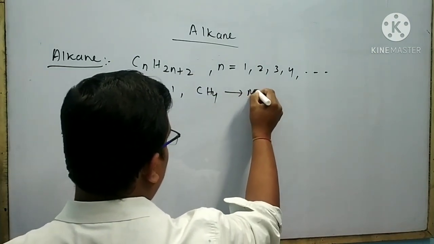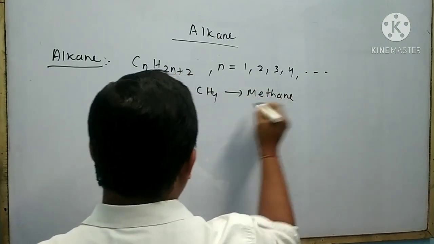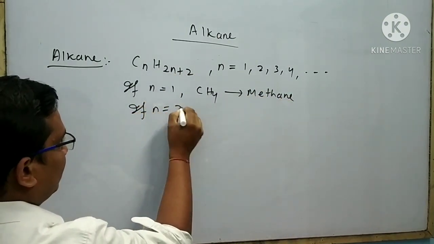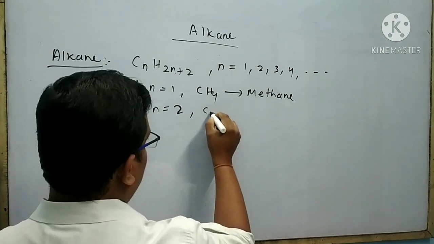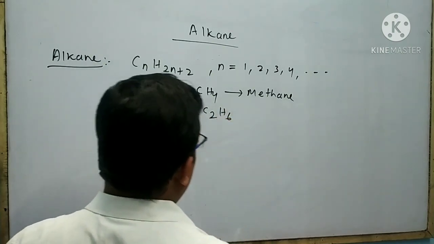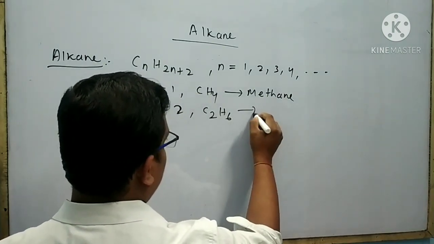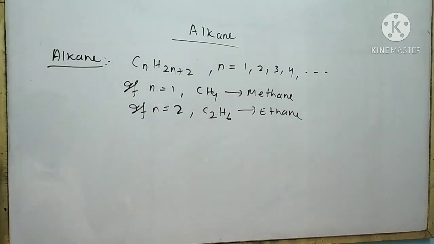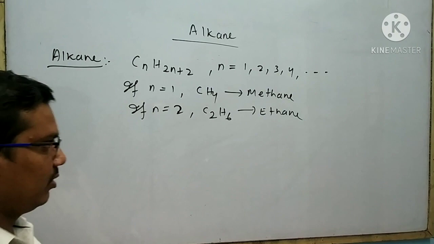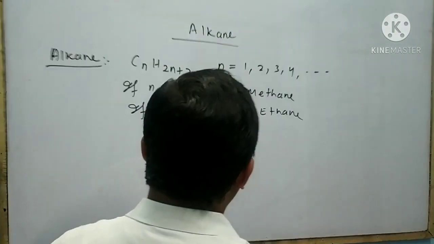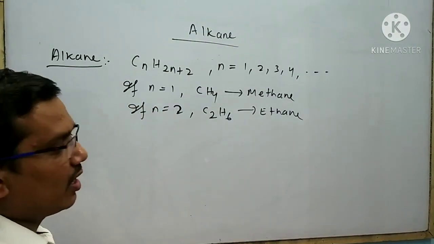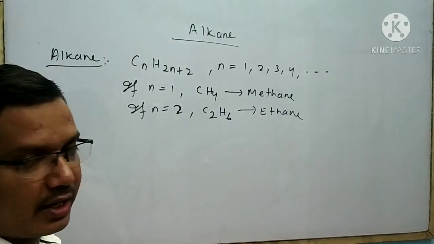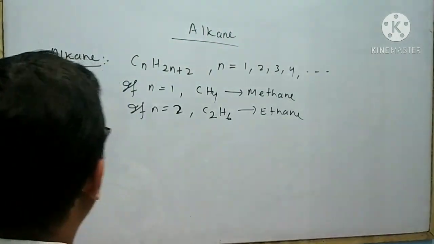This is said to be methane. If n equals 2, then ethane will be obtained. Like that, you can think about the other members of alkane: propane, butane, pentane, hexane, and so on.